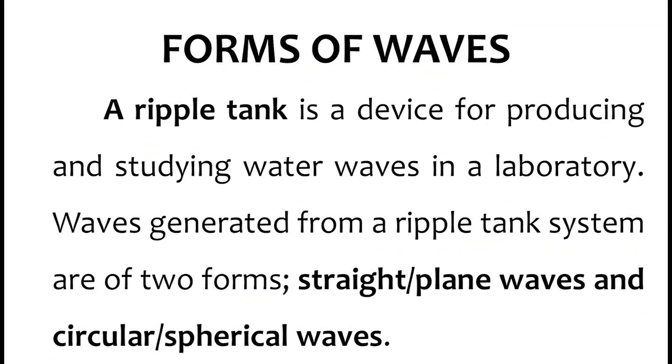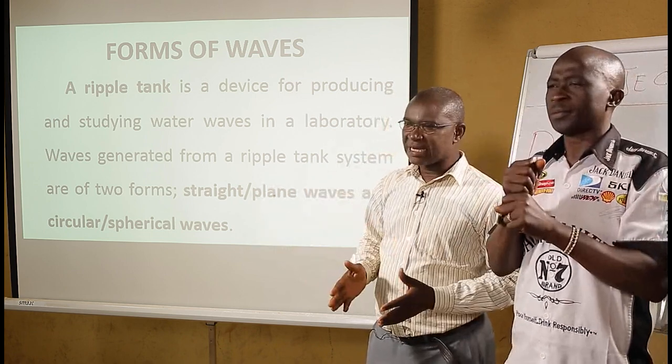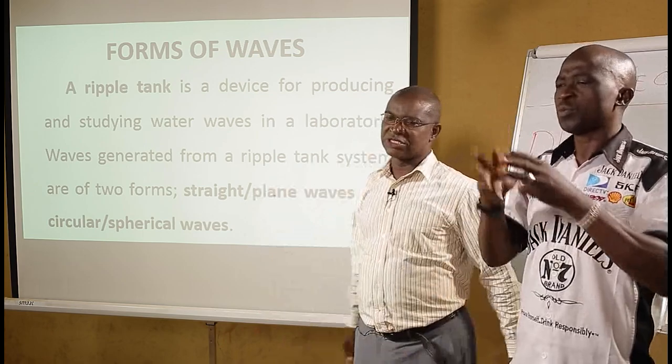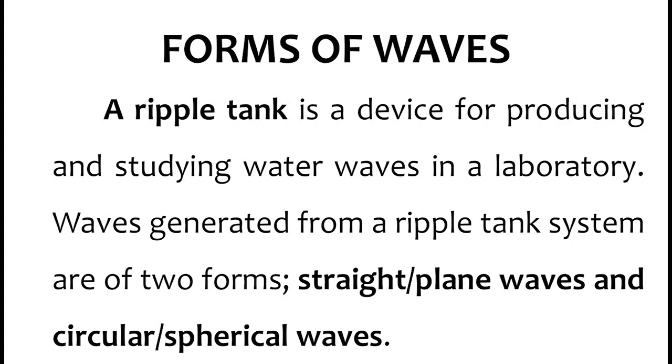Anytime you have waves generated, the source of that disturbance, the nature of that thing that causes the wave generation, determines the forms of wave that will be generated. And so we said a ripple tank is a device for producing and studying water waves in a laboratory. Waves that are generated from such a ripple tank system are of two forms: straight or plane waves, and circular or spherical waves.